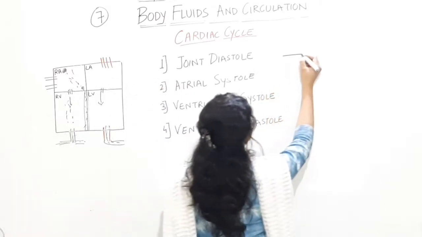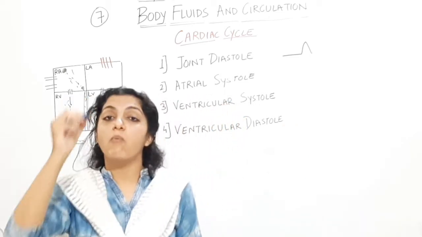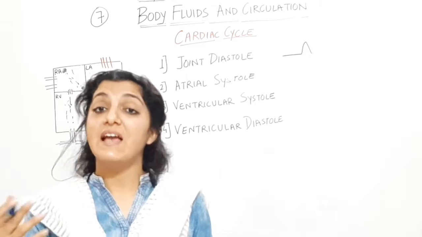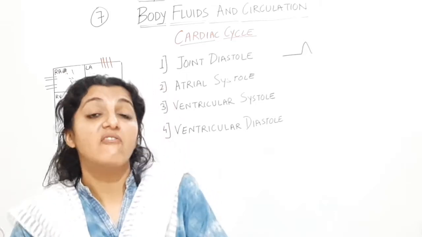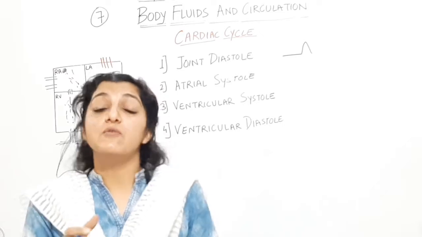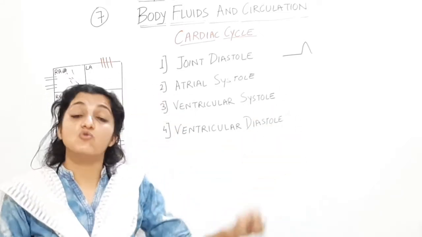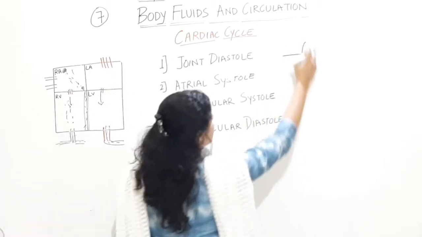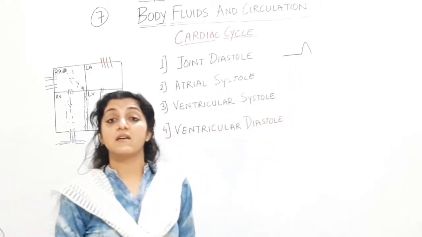का, so this will be a small positive wave. There will be a small positive wave on the electrocardiogram. Electrocardiogram हमको मिला है एक electrocardiograph machine से. I will tell you what the machine is, but first understand what the machine is going to show in the graph. So this small upliftment, joint diastole में smooth चल रहा है, सब relaxed है.